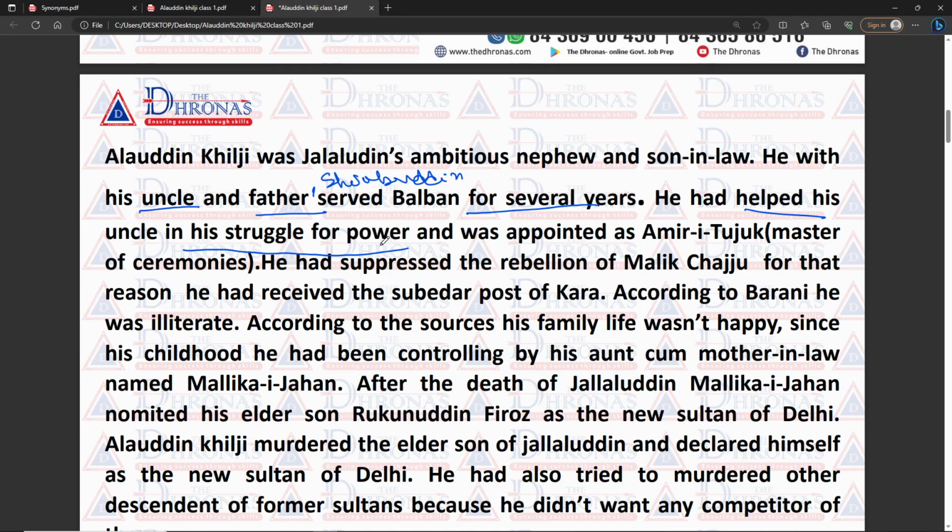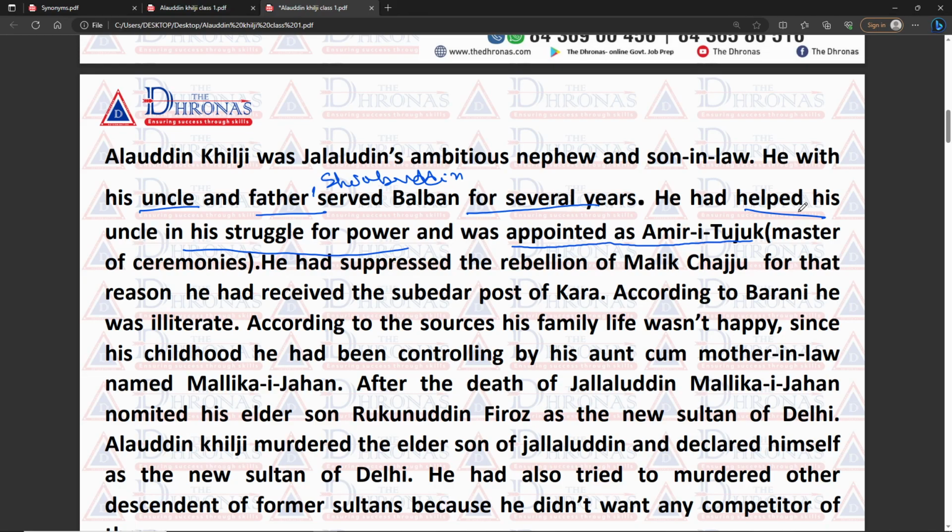What kind of struggle? To capture the throne of Delhi. When his uncle succeeded in capturing the throne of the Delhi Sultanate, he appointed Alauddin Khilji as Amiri Tuzuk.